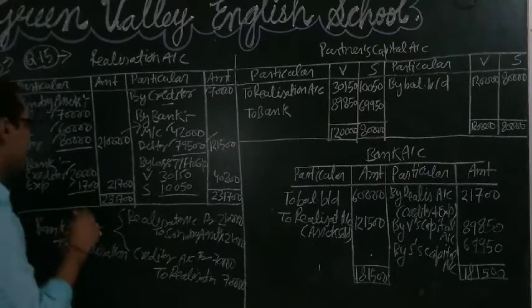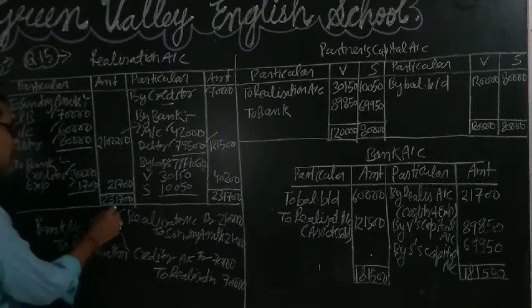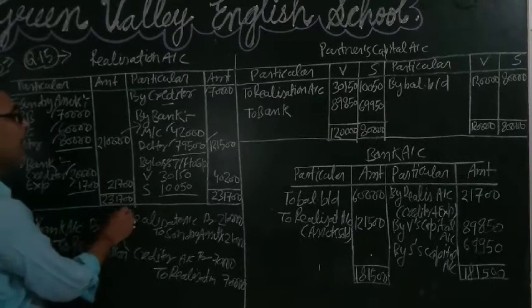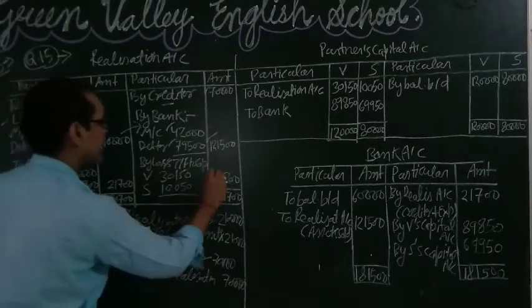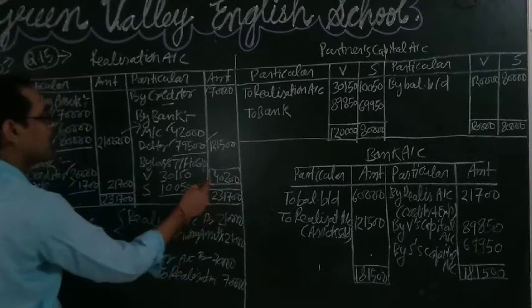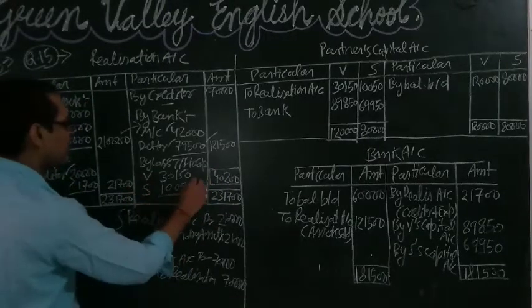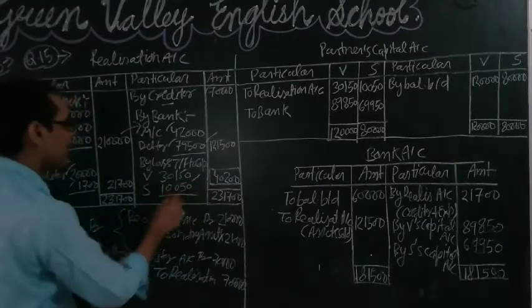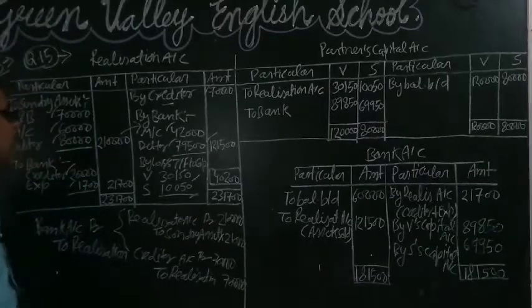After doing this, we will total the debit side. The total of the debit side is 2,31,700, and the credit side is less than the debit side, that's why it is a loss on realization. So it will be distributed between the partners in the profit sharing ratio. 30,150, 10,050, this is the distribution of the loss.